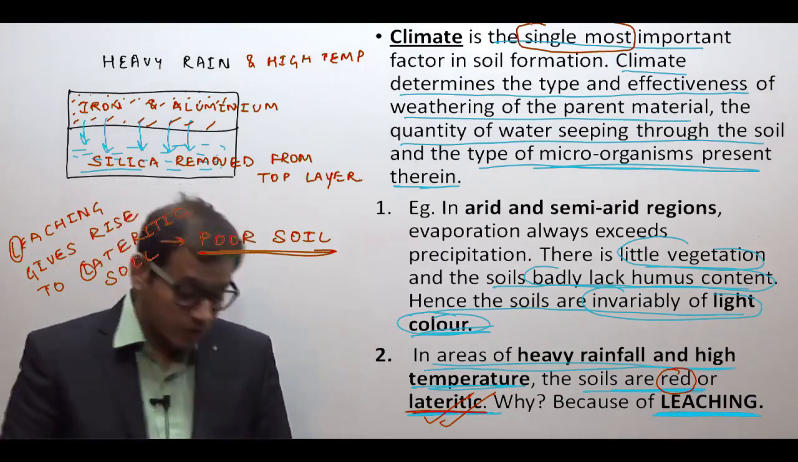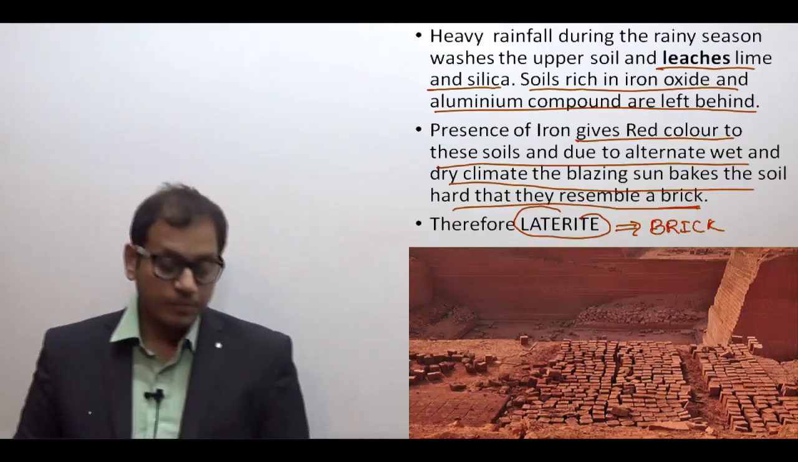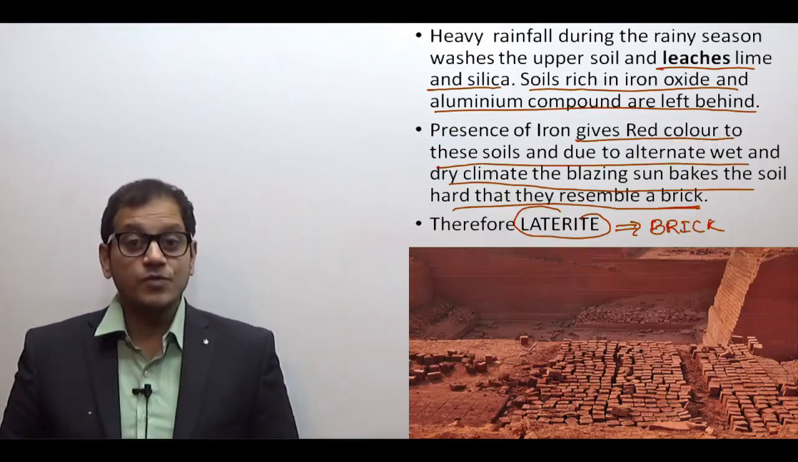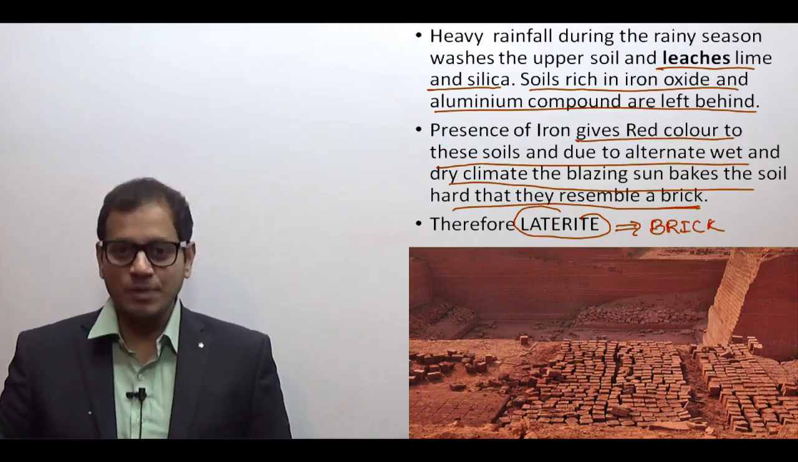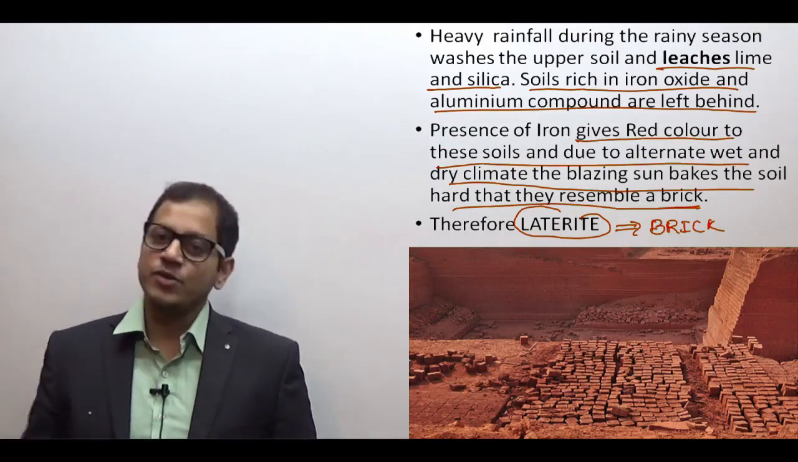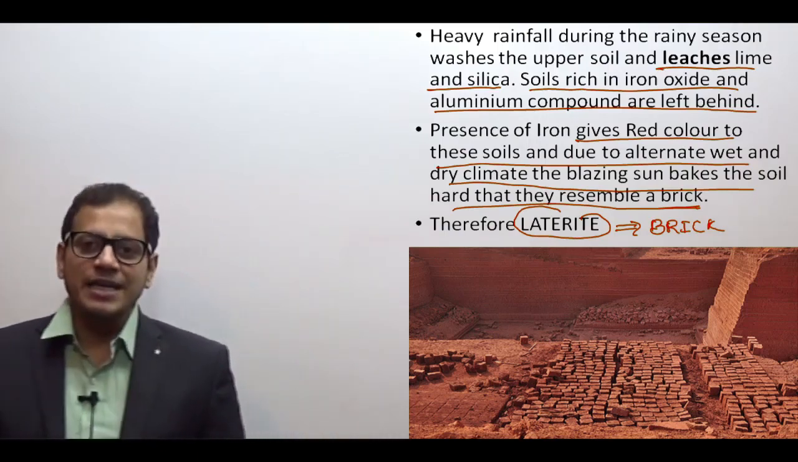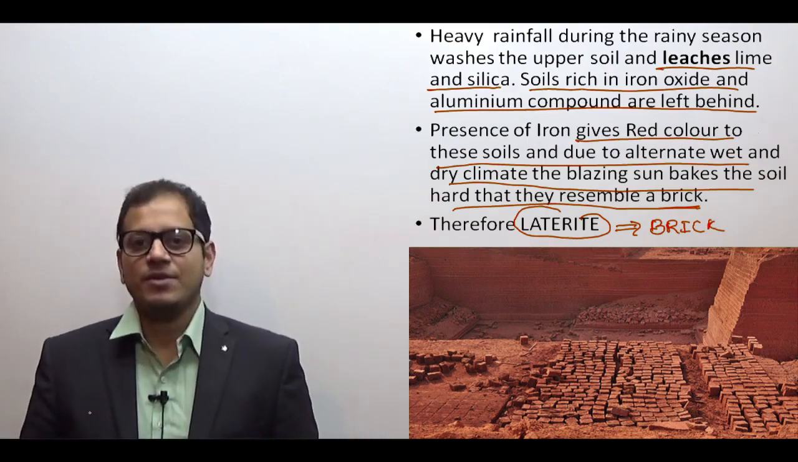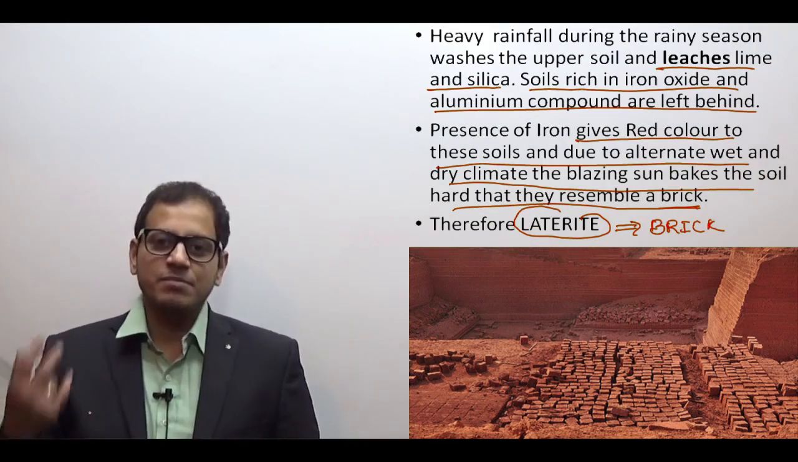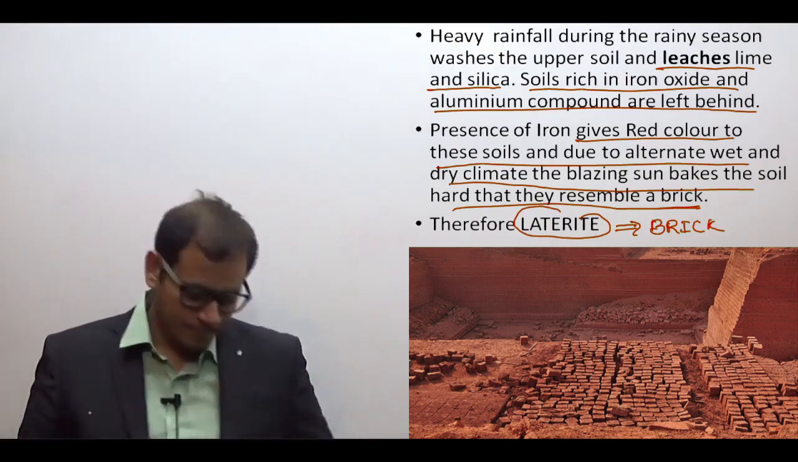What is the process of leaching? The process of leaching means the upper layer of the soil is washed of lime and silica. What remains? Iron, aluminum. FeAl, leaching. You remember: Fe stands for iron, Al stands for aluminum, and leaching. That means it is rich only in iron and aluminum.